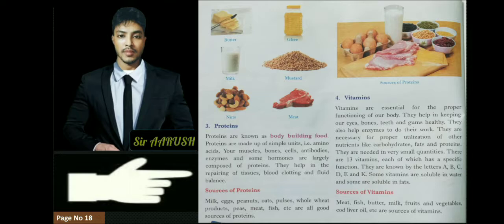We can see that some children are very thin, some are very weak, and at the same time we can see some boys or girls, they are big, they're strong. Yes or no? We have seen movies like Dangal, where girls fight, or we have seen Sultan. Yes or no? You have seen all those movies. And in the movies you have seen that these people are big and strong. And how did they become strong? By consuming more protein. When we eat more protein, our body becomes stronger and healthier. It makes our muscles bigger, it makes our bones stronger.